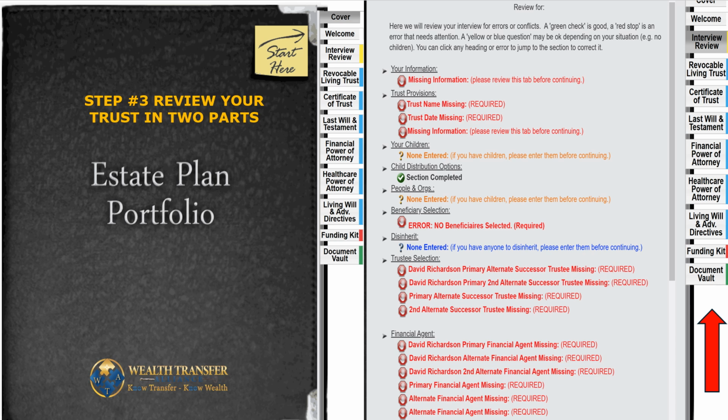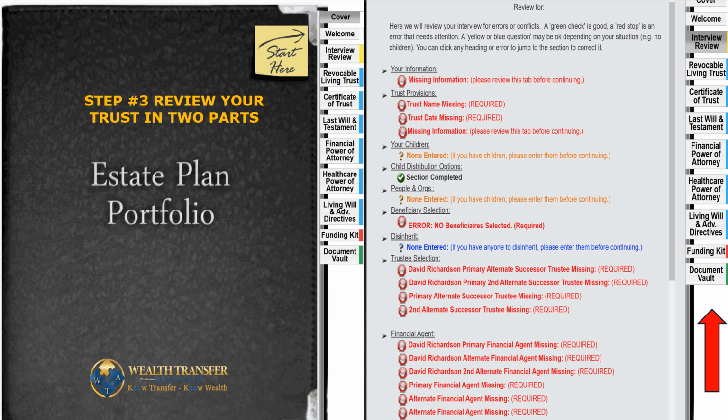So all of this data is within your touch of you clicking. All you have to do is just click on your information. You click on trust provision, and that's what you're going to see in step 3. Because what you're doing is reviewing what you've already done in step 1 and 2. It's just a review to make sure that you have accomplished in step 1 and step 2 what you should have done before you lock your information up into your vault.